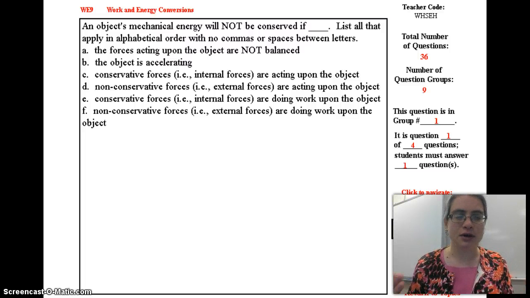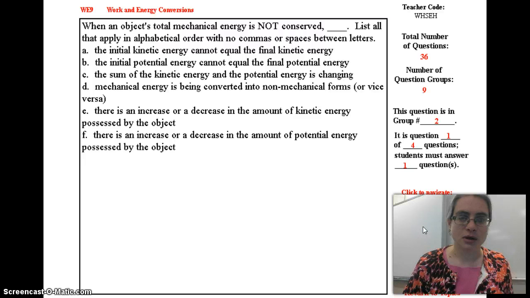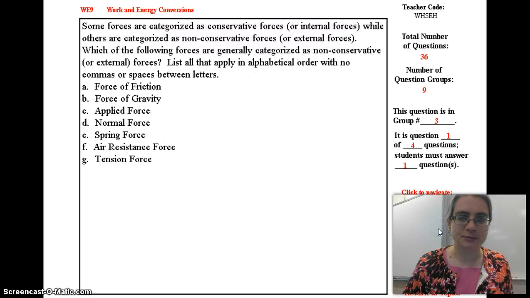Then we've got non-conservative and conservative forces. Non-conservative forces are going to be doing work upon the object. Okay, if they're acting upon the object, that means that there's stuff happening, but we don't necessarily know if there's work being done. They could be balanced forces, and if the forces are balanced, then there's no work being done because there's no actual changes in the acceleration or there's no actual displacement. You can use the definitions to find that out. And again, on this one, you're just going to need to take a list of your conservative versus non-conservative forces.